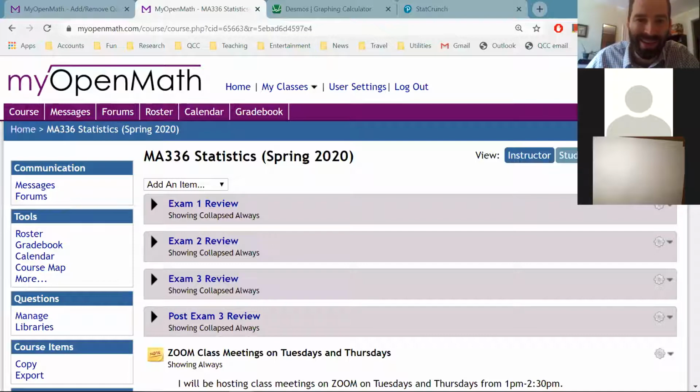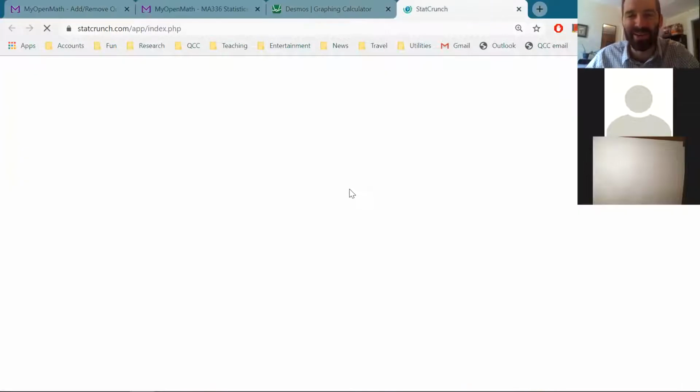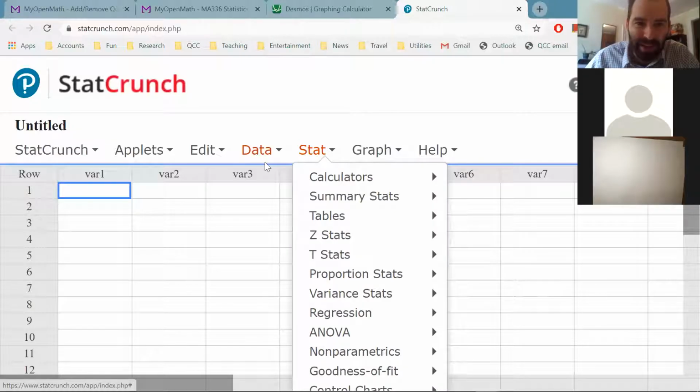Oh, it's just pointing me to StatCrunch. It's not taking me to the data. Okay, I'll load it up. Let me unshare and reshare. I just want to make sure you're seeing what I'm seeing. Okay, I think I've got the data saved here.